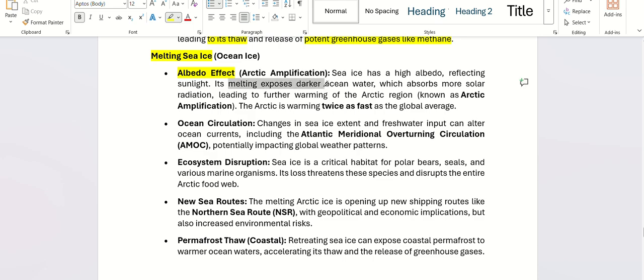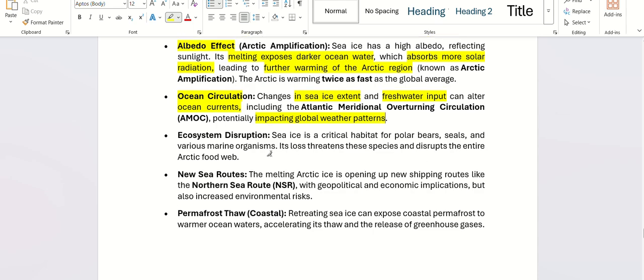Regarding sea ice, when sea ice melts, the albedo effect again comes in. It exposes darker ocean water, which will absorb more solar radiation, leading to further warming of the Arctic region. Ocean circulation will also change. Changes in sea ice extent and freshwater input can alter ocean currents, impacting global weather patterns.